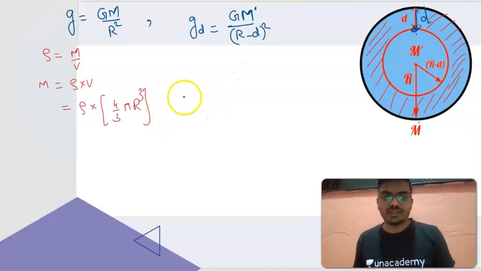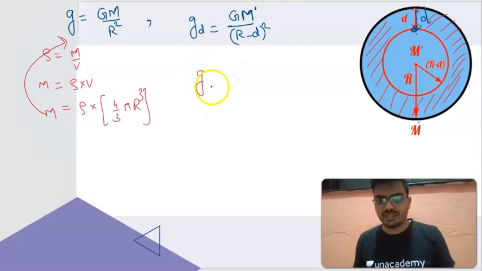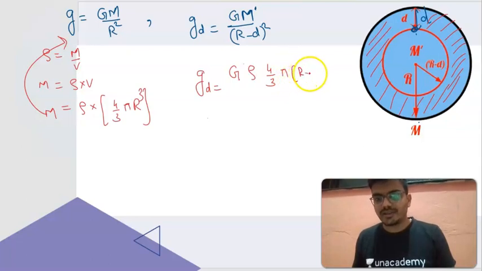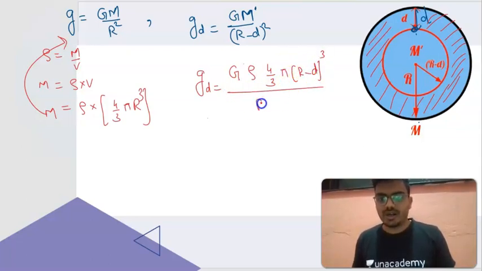volume will change. Now putting this formula in this expression, you will be getting g_d equal to G as it is. The value for M dash is density into volume. Volume will be 4 by 3 pi (r minus d) the whole cube, upon (r minus d) the whole square.